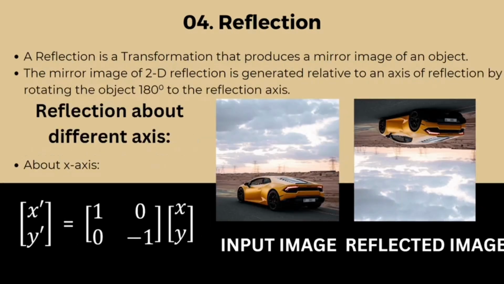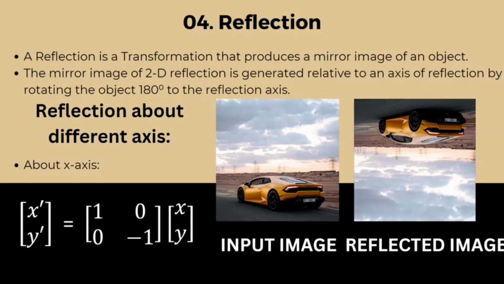Let's move forward to the next topic about reflection. Reflection will produce a mirror image of an image. For doing reflection of an image about a given axis, we have to rotate the image by 180 degrees about the reflection axis. We will see reflection about different axes and we will also see its example. So first, we will begin with reflection about the x axis.